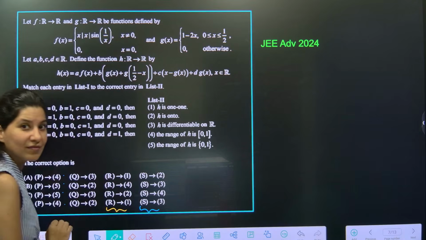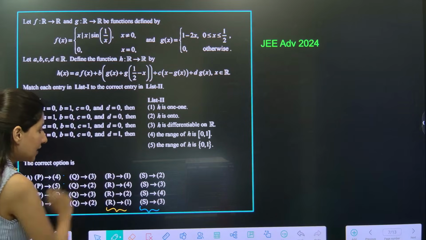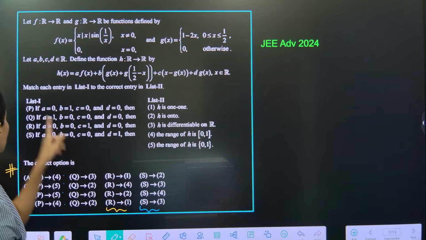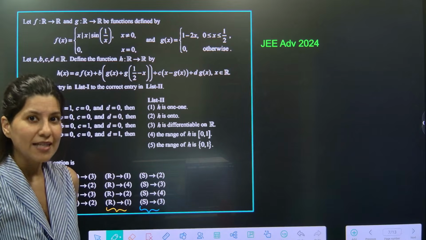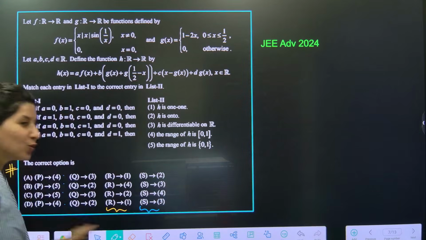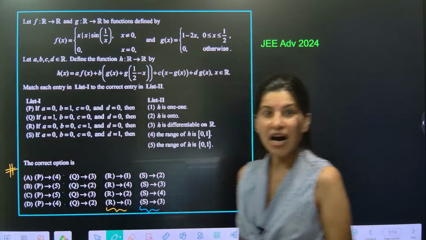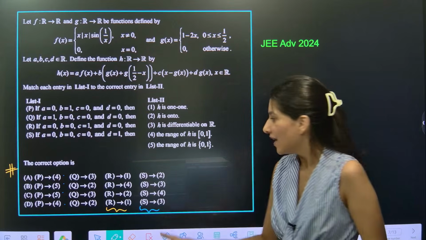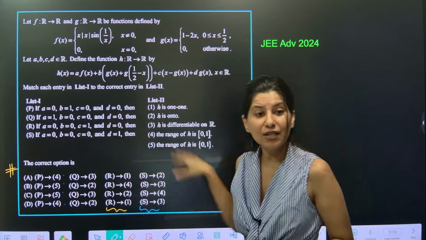R is 1, 1, 4, 2. Can you see this? If I solve R and suppose R matches with 4, then just by doing one part we will be able to decode the answer. Do you have to do anything else? No. Suppose R matches with 2, then also you don't have to solve any of these.